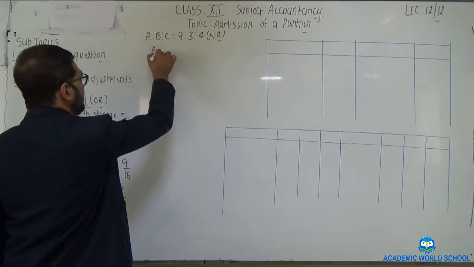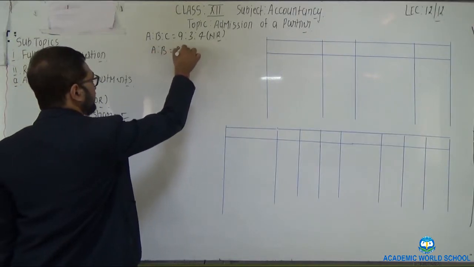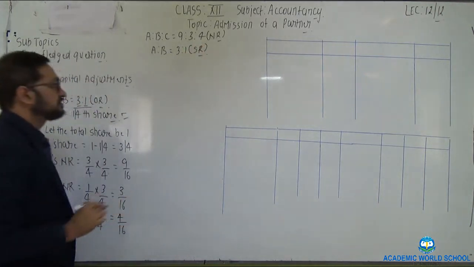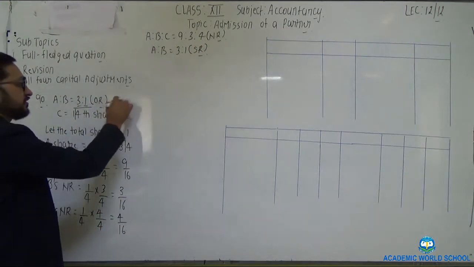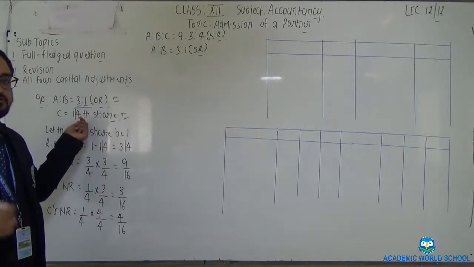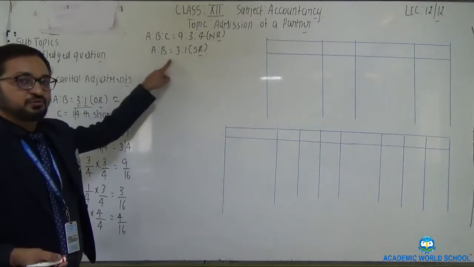So the sacrificing ratio in this question would be the same as the old ratio. Old ratio was 3:1. The new partner is admitted in fractional form and no such other information is given. So the sacrificing ratio would be 3:1. Clear?